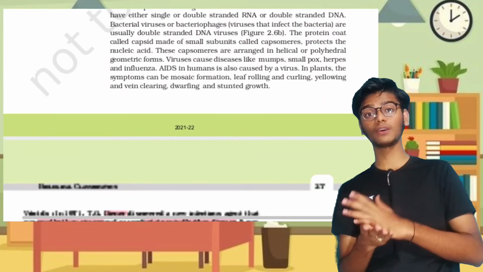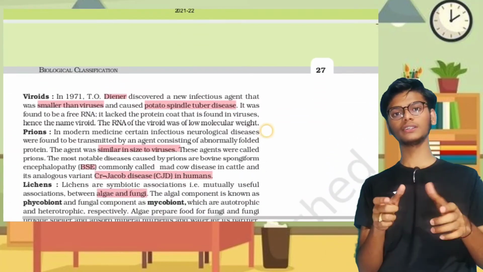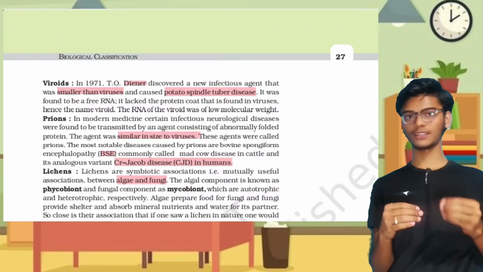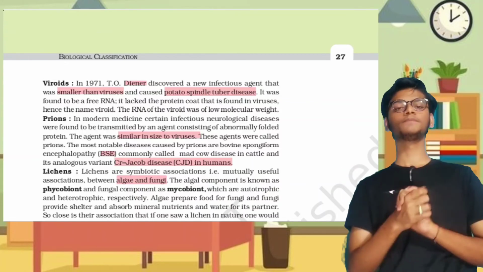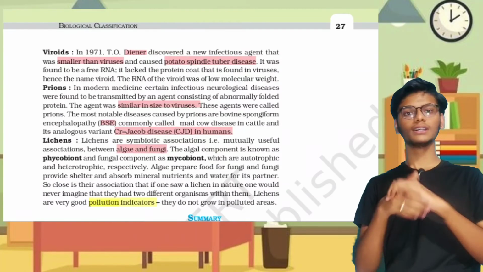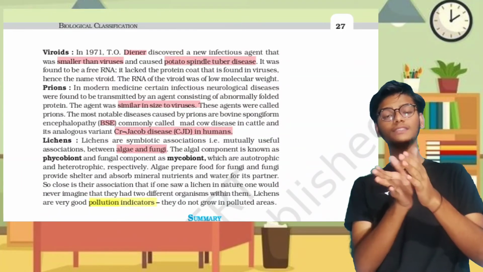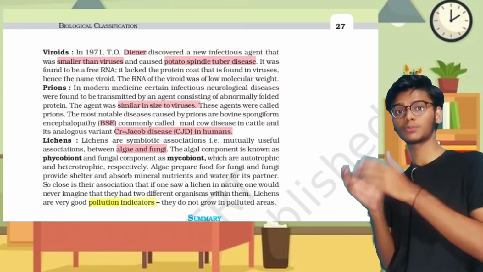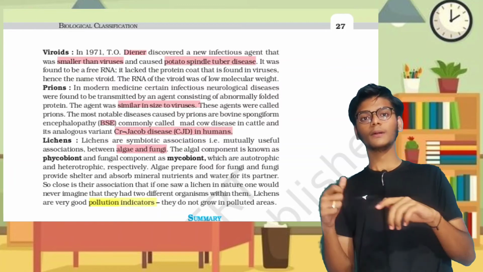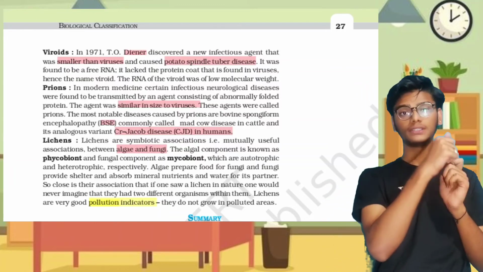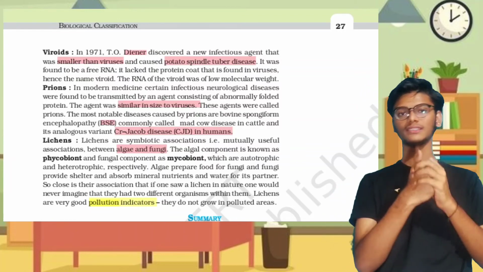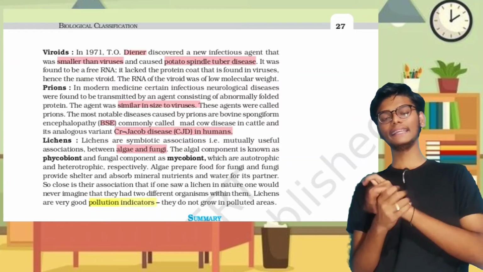And the next one is viroids. The viroid was discovered by Diener. These viroids are smaller than virus. These do not have any protein in them. And the third one is prions. These prions are similar to the size of virus, whereas viroids are smaller. Prions cause mad cow disease, BSE, and CJD in human beings.